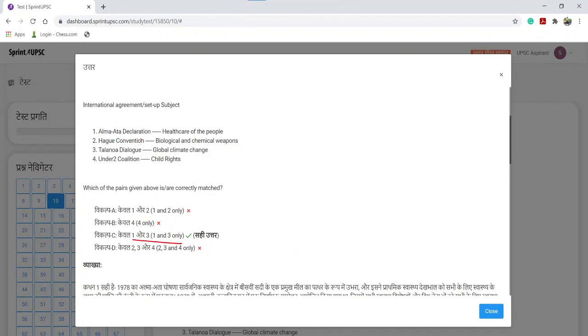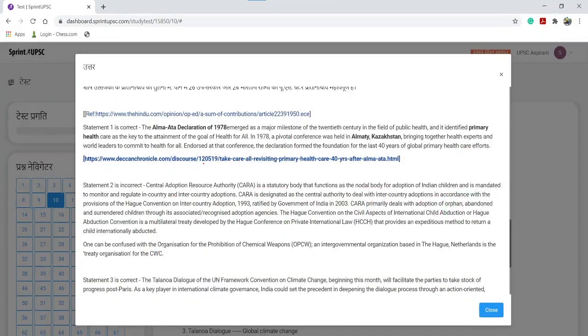1 and 3 is that Alma-Ata Declaration is related to healthcare of people and Talanoa Dialogue is related to global climate change. All other matches are incorrect. Actually, Alma-Ata Declaration had just completed 40 years in 2018, so that was again in news. For that matter, अभी प्राइमरी हेल्थ केयर को लेके इंडिया में बहुत ही ज्यादा चीजें डिस्कस हो रही थी.